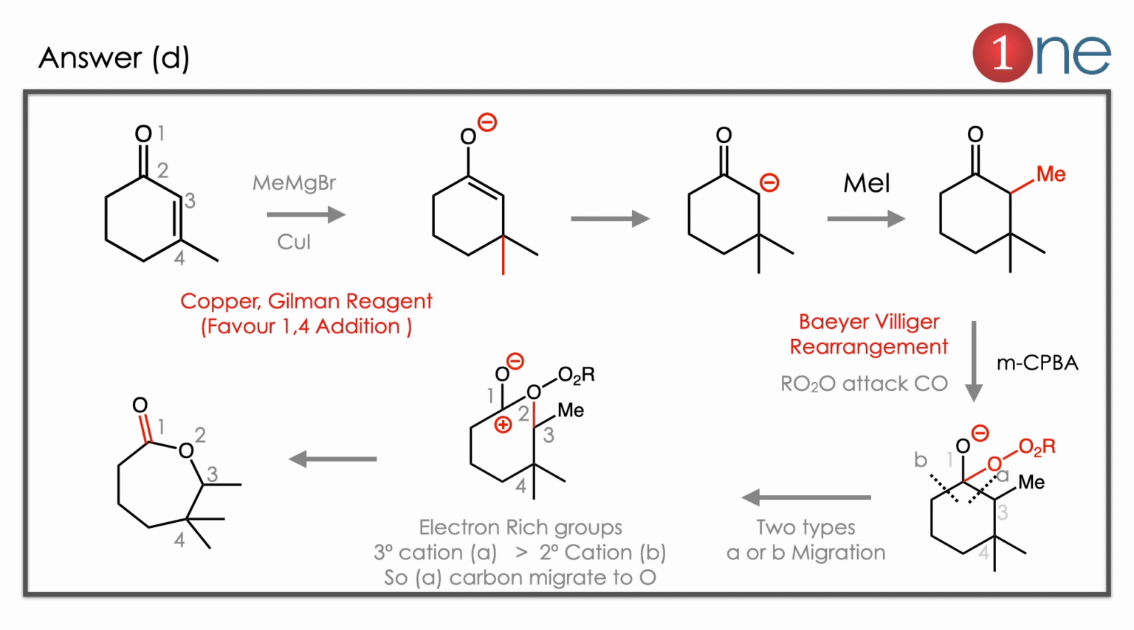It is tertiary, B is secondary. So the tertiary cation is stable. The ring will open with the tertiary cation migrating. So the final product is a 7-member ring. The 7-member ring contains 1 oxygen inside, which is a heteroatom, and 2 methyl groups in the 4th position, and a methyl group in the 3rd position. Always use the numbering system to avoid confusion. Here you learn 2 selectivities. One selectivity is the copper Gilman reagent, which is very selective, as well as the Baeyer-Villiger rearrangement. The most stable cation migrates and moves.